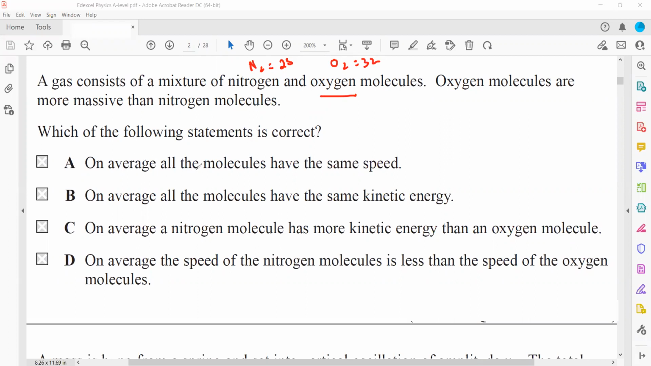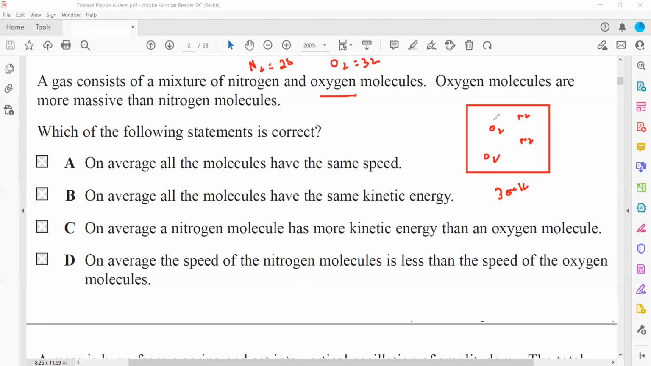On average, all the molecules have the same speed. This can never be true because the molecules cannot all have the same speed. They are moving with different speeds. A gas consists of nitrogen and oxygen molecules, and they will have the same temperature. When a container is there, in the container you will have the same temperature, for example 300 Kelvin. An oxygen molecule and a nitrogen molecule are both present.